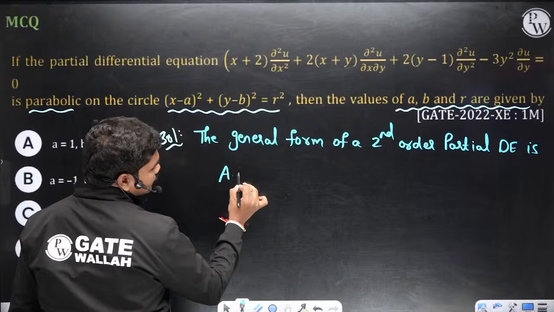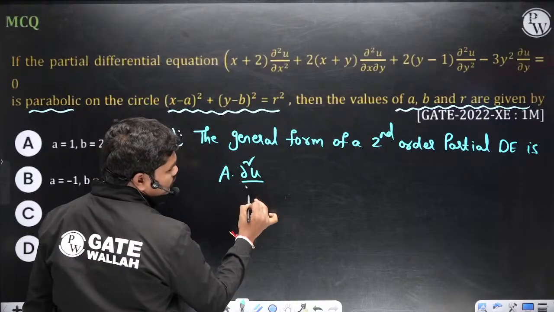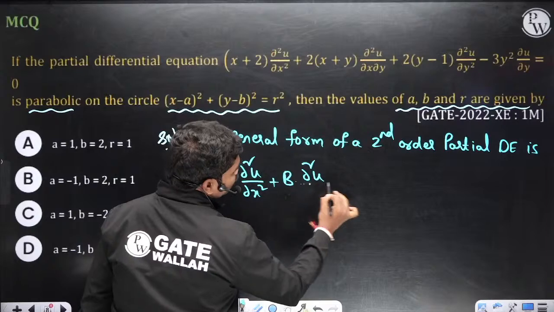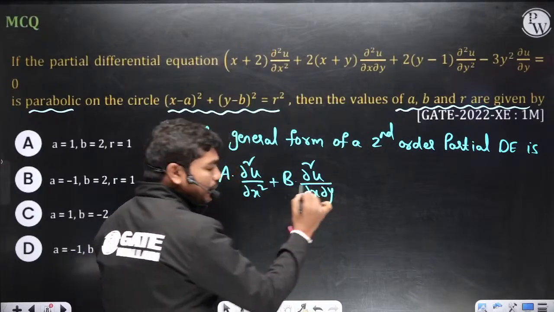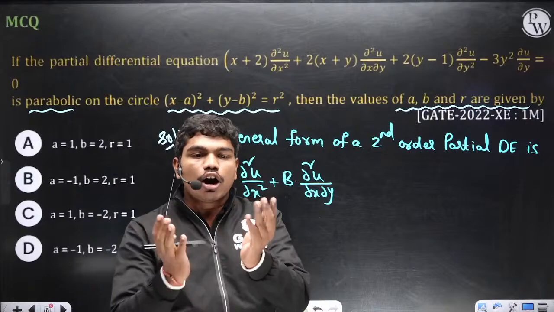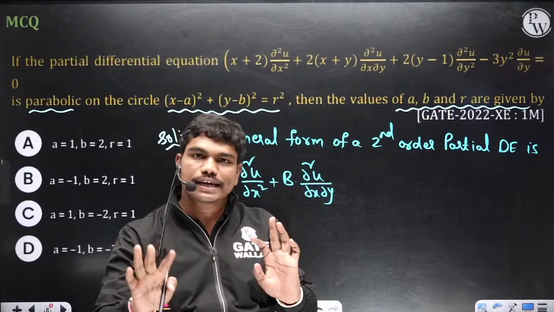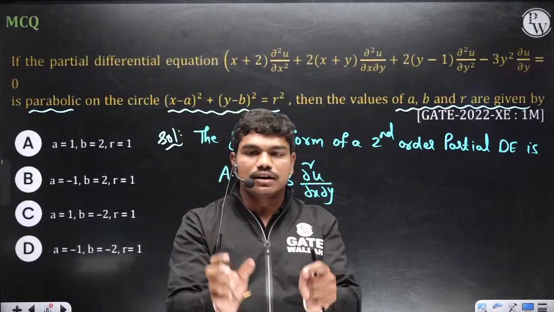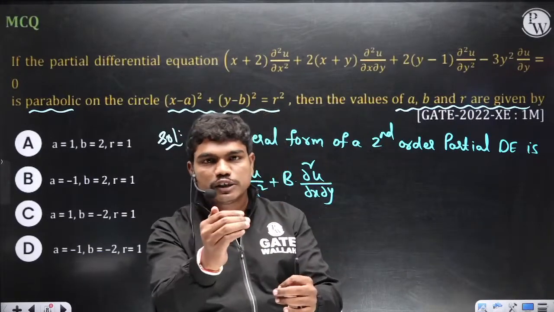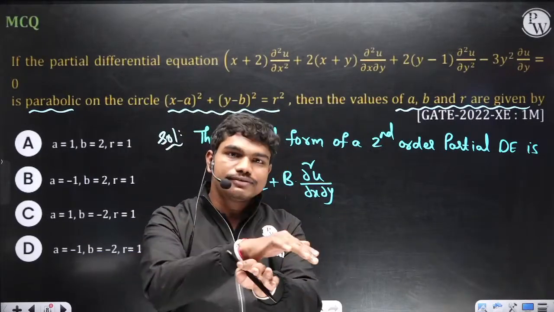See carefully here. A into ∂²u/∂x² plus b into ∂²u/∂x∂y. Or sometimes you can write ∂/∂y∂x also, because in case of partial differentiation, the order of differentiation doesn't matter. Let us suppose you have some function. First, if you differentiate with respect to x and then with respect to y, which is ∂²u/∂y∂x, or if you do the reverse, the answer remains the same.